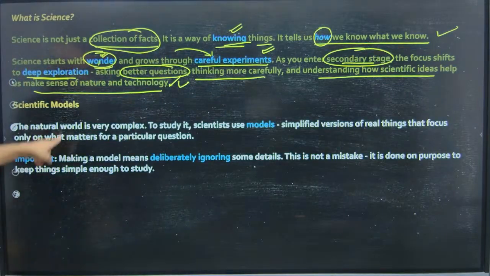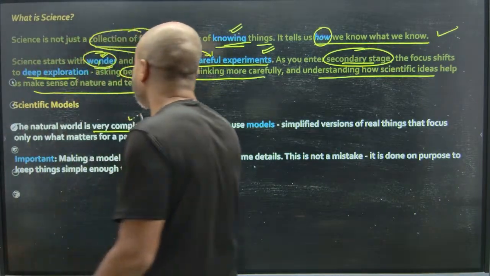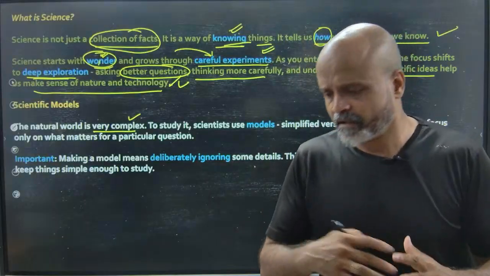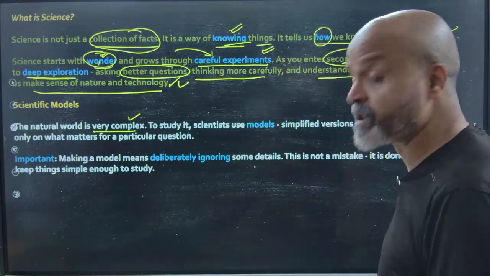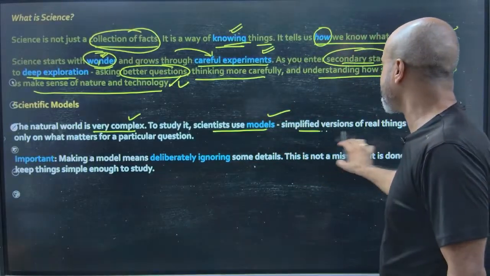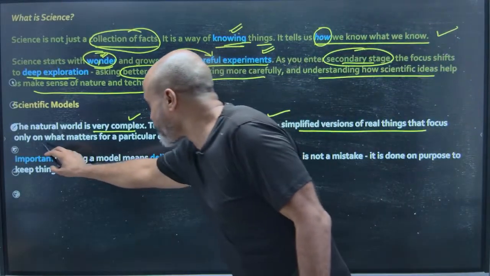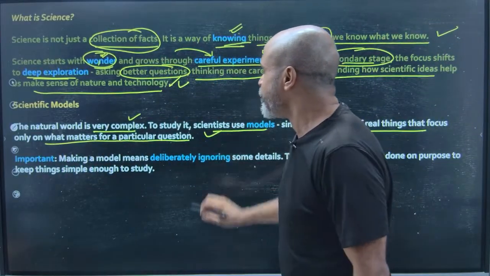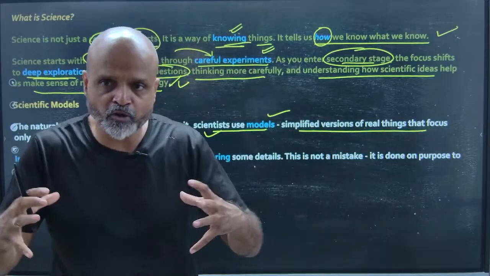Now, scientific models. The natural world obviously is very complex. We have a lot of phenomena happening. Some are disastrous, some are eventually helpful. To study this, scientists use models, simplified versions of real things that focus only on what matters for a particular question. So we have to downsize.